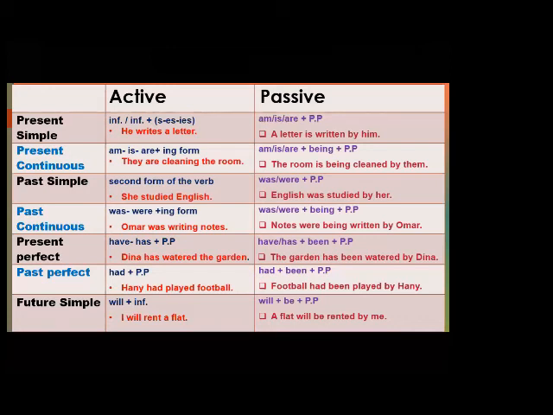We will use was and were plus the past participle. Okay, what about the past continuous? In the past continuous, we will use was, were, being plus the past participle. In the present perfect, we will use have or has been plus the past participle. In the past perfect, we will use had been plus the past participle. The future, will be plus the past participle. So verb to be am, is, are.